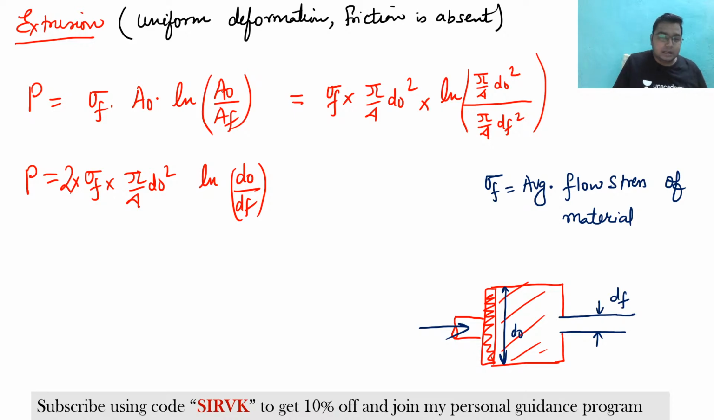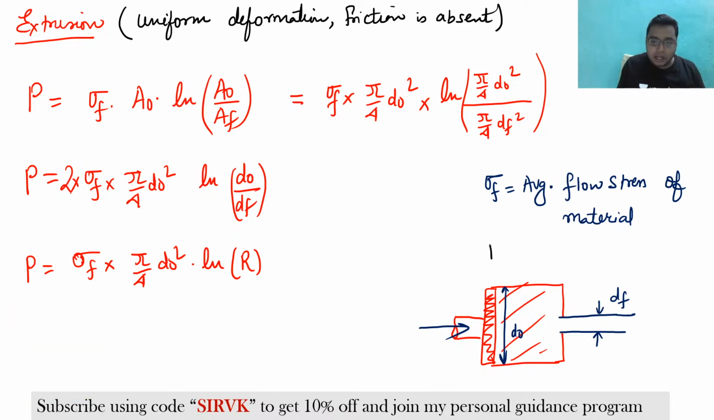Now you also know that there is A naught by AF. Do you remember that I have told you there is an extrusion ratio? There is an extrusion ratio, so this formula can also be written as sigma f into pi by 4 d naught square into ln of R. What is the R? So basically R is the extrusion ratio.